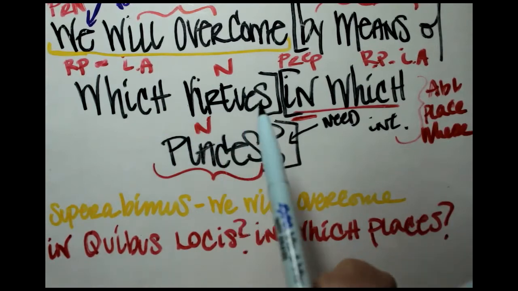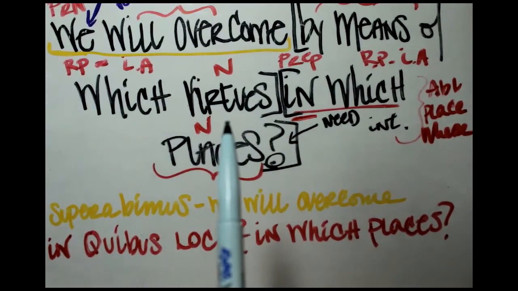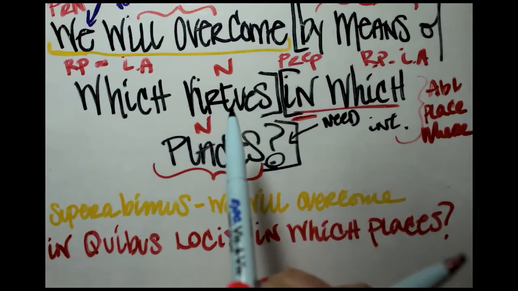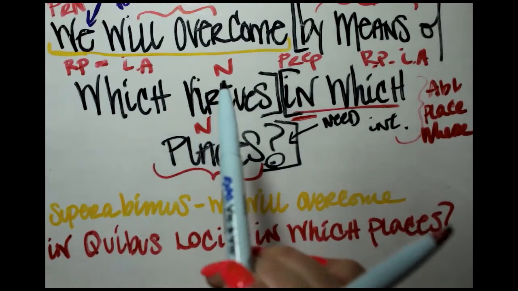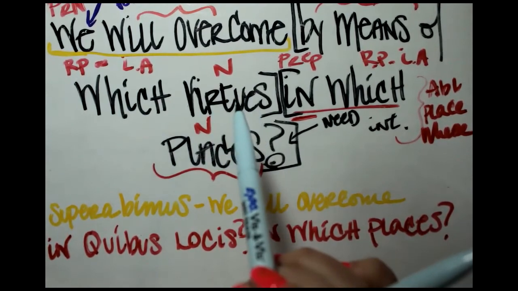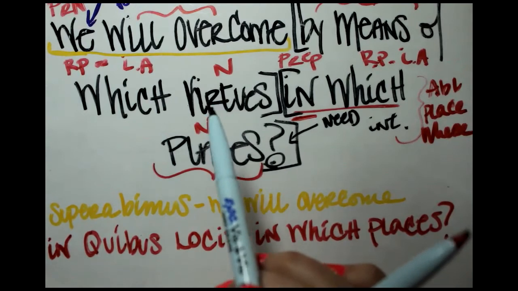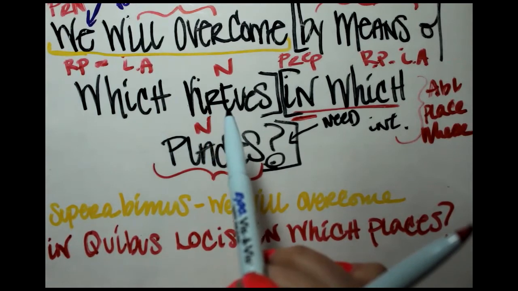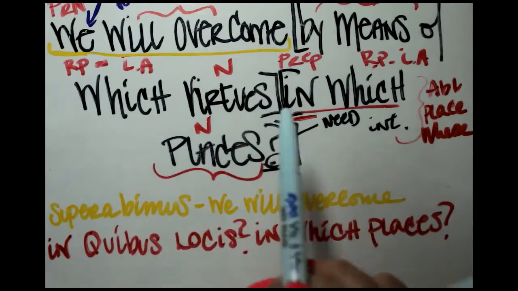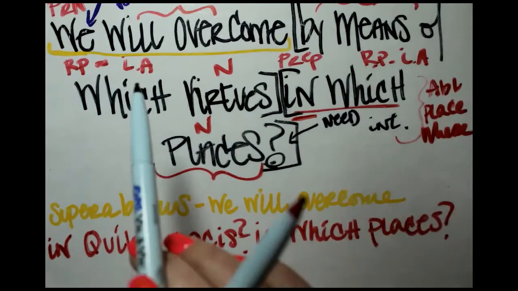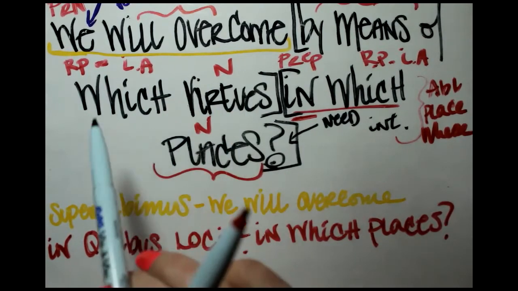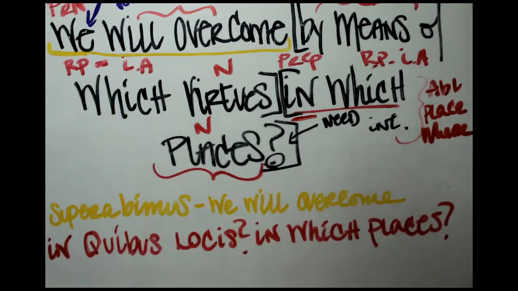Inanimate things, virtues are inanimate, you don't need to use that preposition because that would be an agent. An inanimate thing cannot be an agent. It can be a means or instrument. So we would have no preposition here. By means of would just be contained within the fact that these are ablatives. Okay. Glad I caught that one.